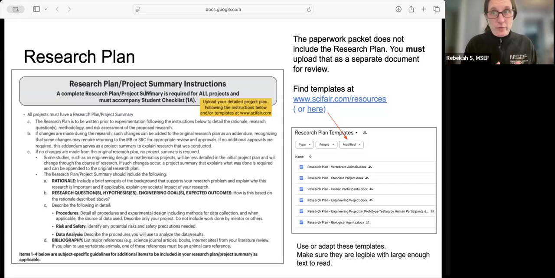You also want to make sure that your research plan is legible. So if you are typing into an electronic document, make sure the text is not getting too small. If you are scanning forms, make sure that those scans are crystal clear so that they are legible.